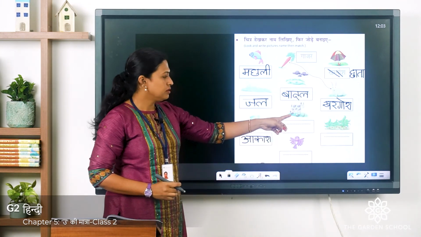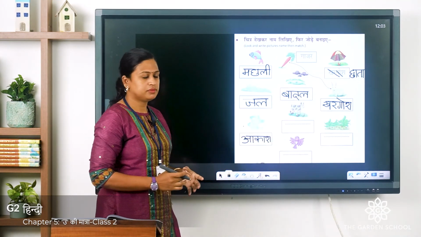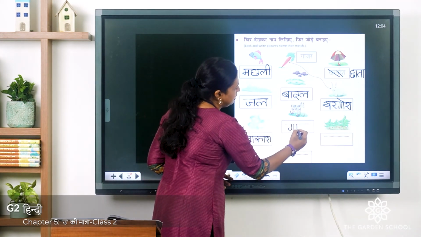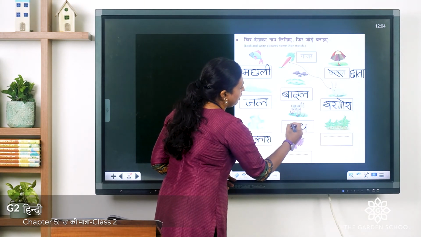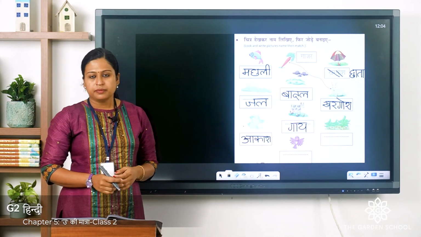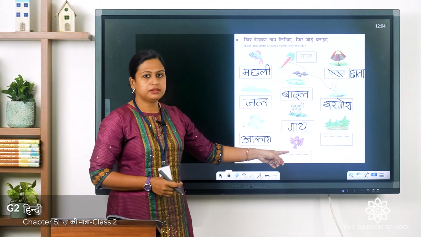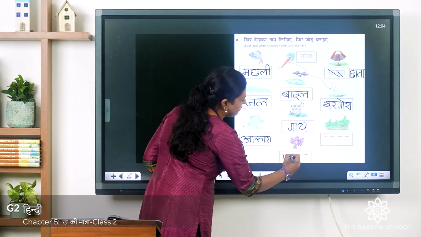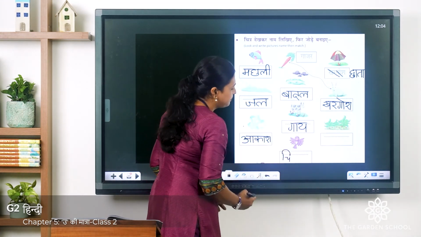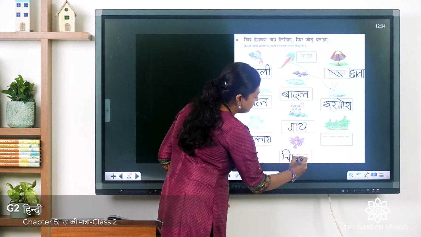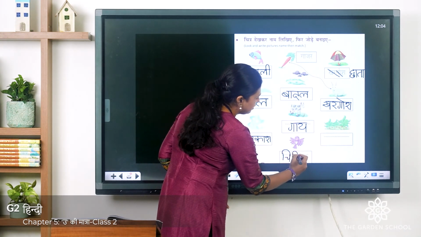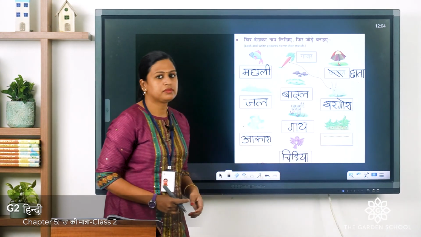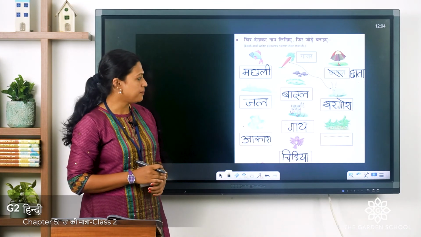Badal. This is a picture of a cow. We say Gai. Ga, A symbol, Ya, Gai. Here it's a bird and the spelling in Hindi is cha plus E symbol, da plus E symbol and ya. We say chidiya. For bird we say chidiya.